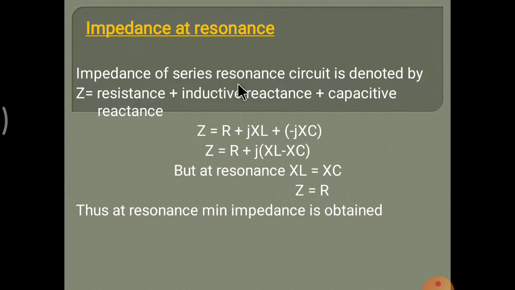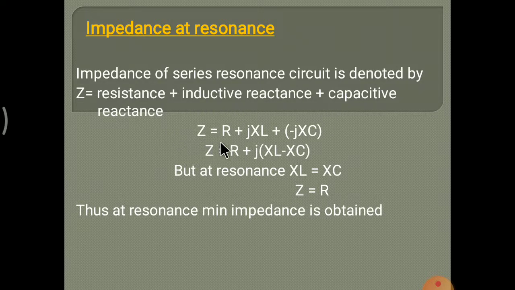The impedance of a series resonant circuit is denoted by Z, as for any series circuit. Z is nothing but the combination of resistance, inductive reactance and capacitive reactance.